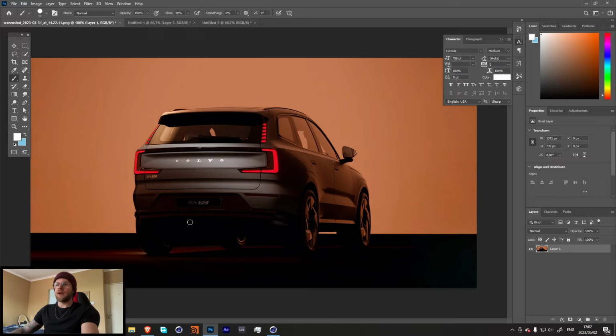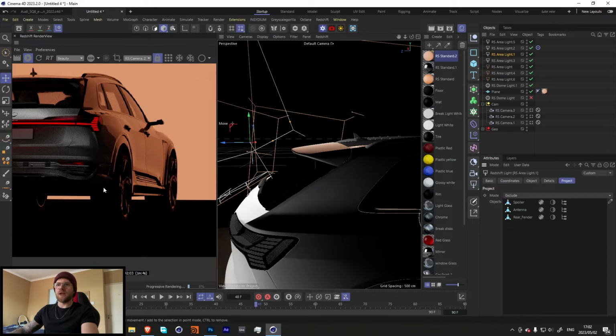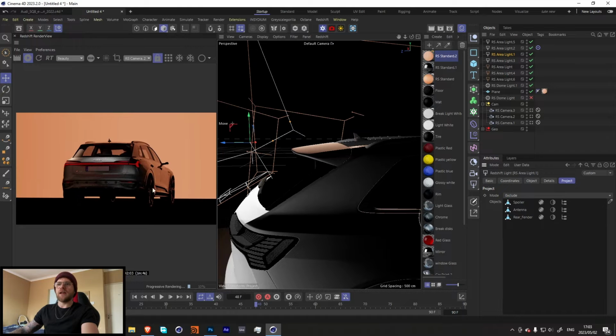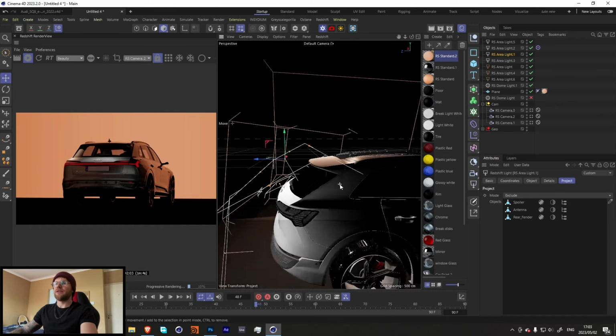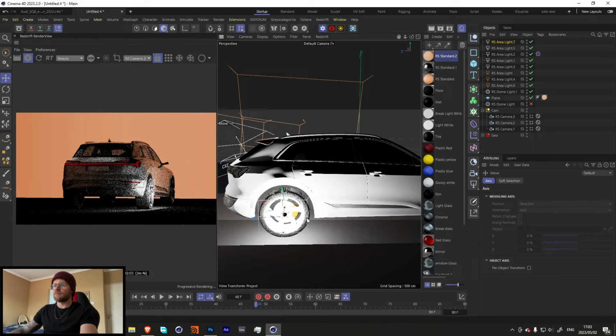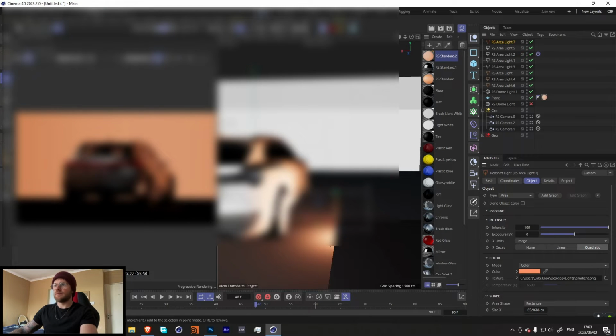So looking at our reference over here, the lights on the wheels are very nicely lit compared to here where these aren't nicely lit at all. So let's go in and add individual lights for each one of these tires. So here I want to change it to this gradient and we want to change the color to something like this.